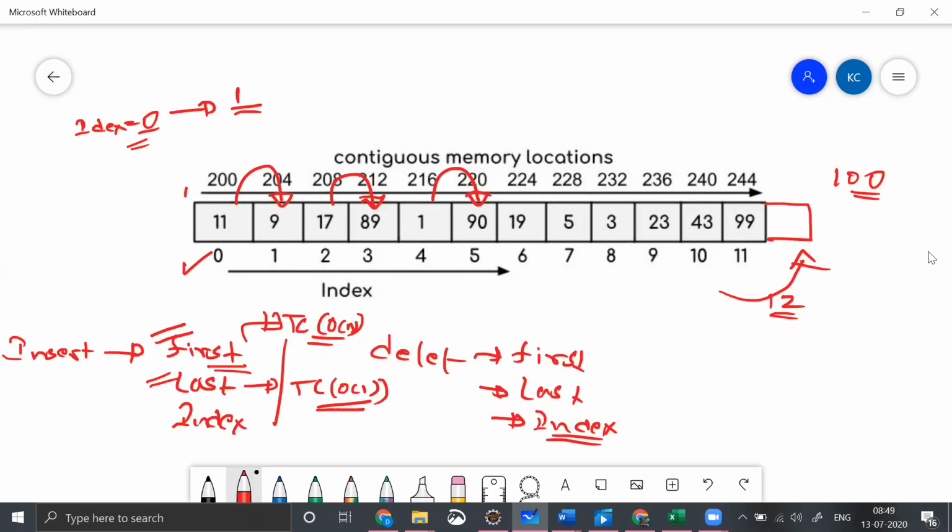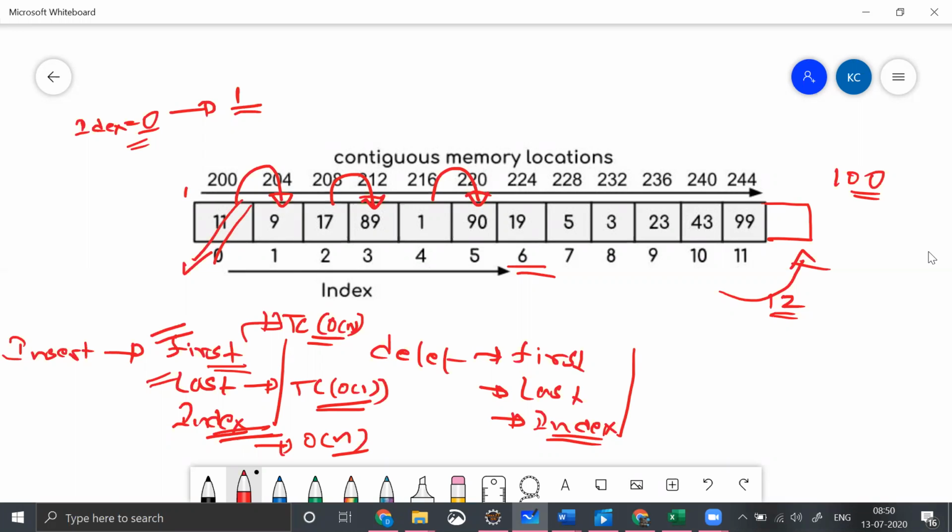So let's say you need to insert at some index. For example, let's say the index is 6. So what will be the number of steps? The number of steps will be 6 plus 6 minus the total length of the array, which means that it depends. If it is one, then it will be more number of shifting operations. If it is over here, then it will be less number of shifting operations. So we need to actually take the worst case. That is the reason order of n would be the time complexity when you try to insert something at a particular index, right? The same applies even for delete. For example, let's say here you want to delete something over here.